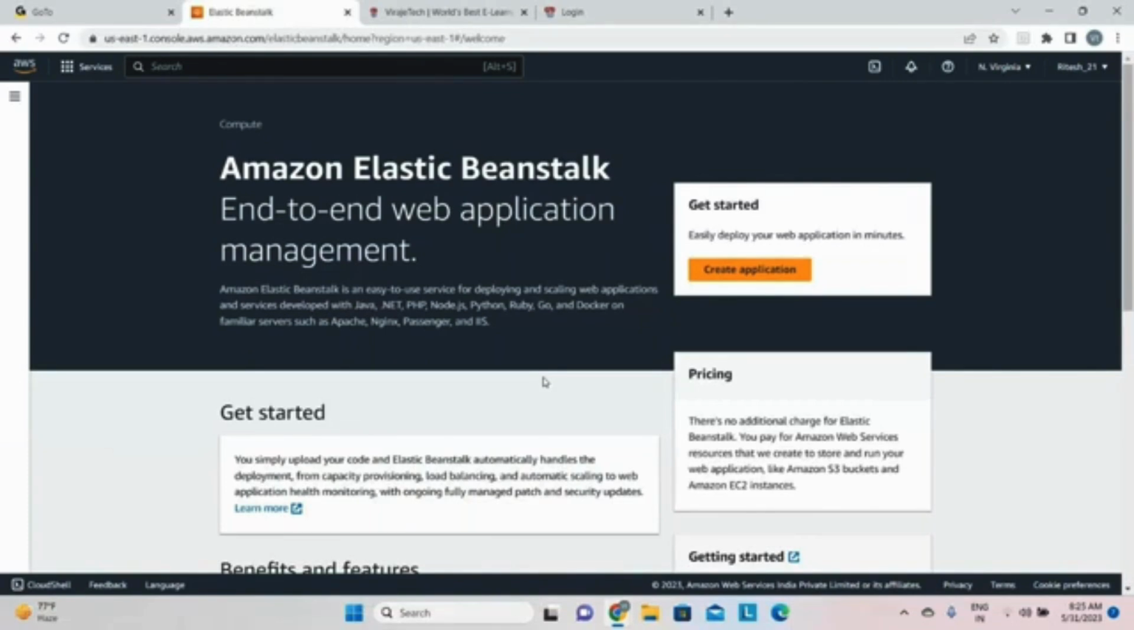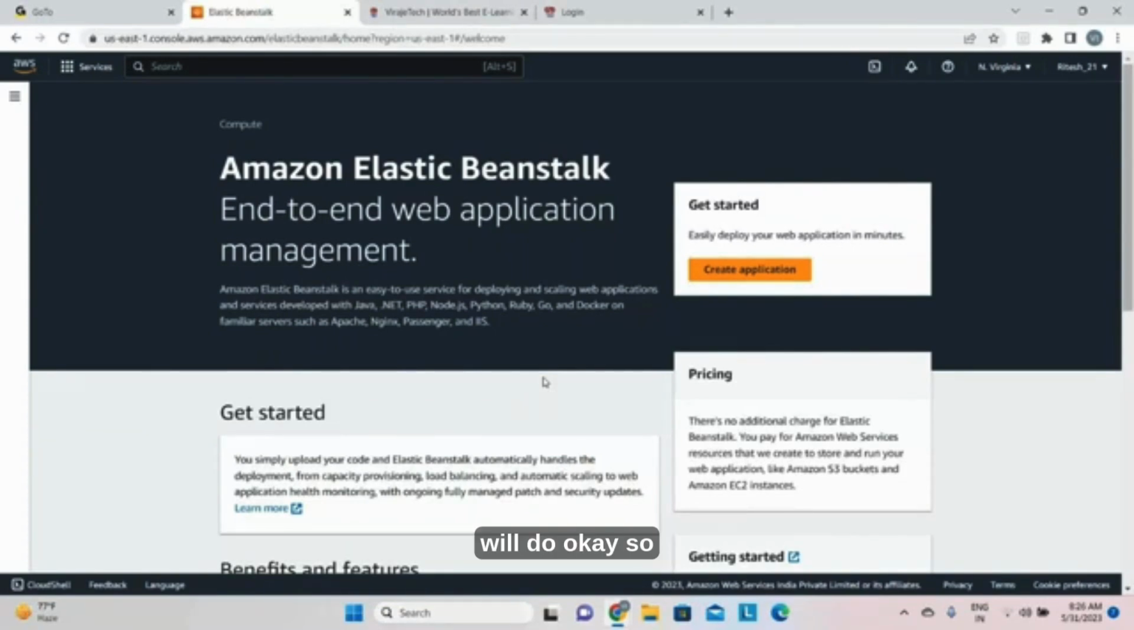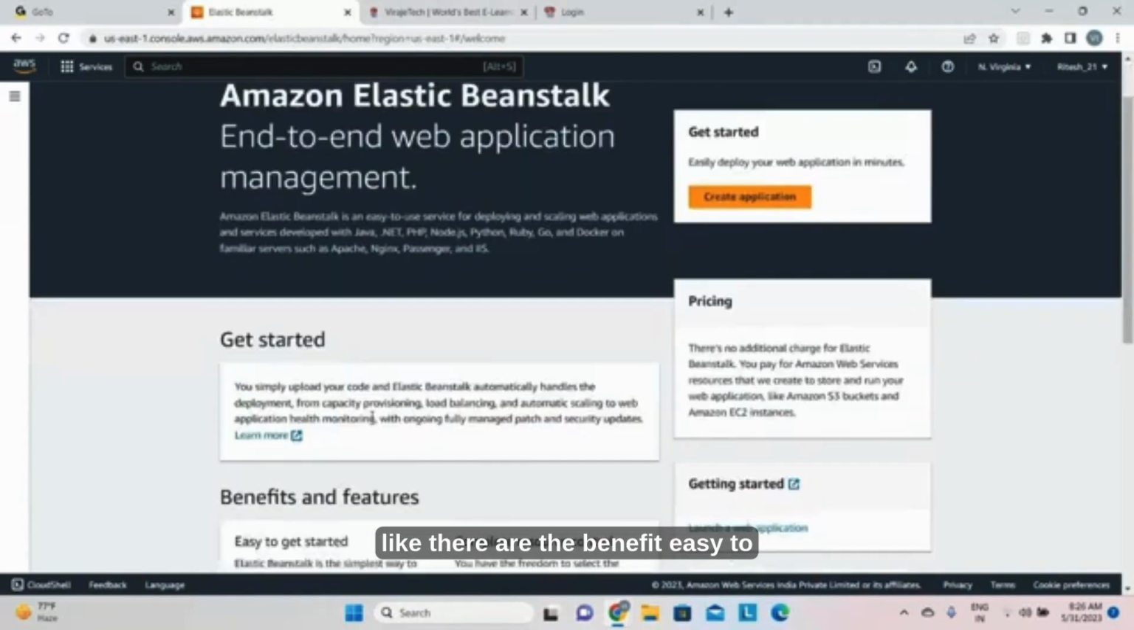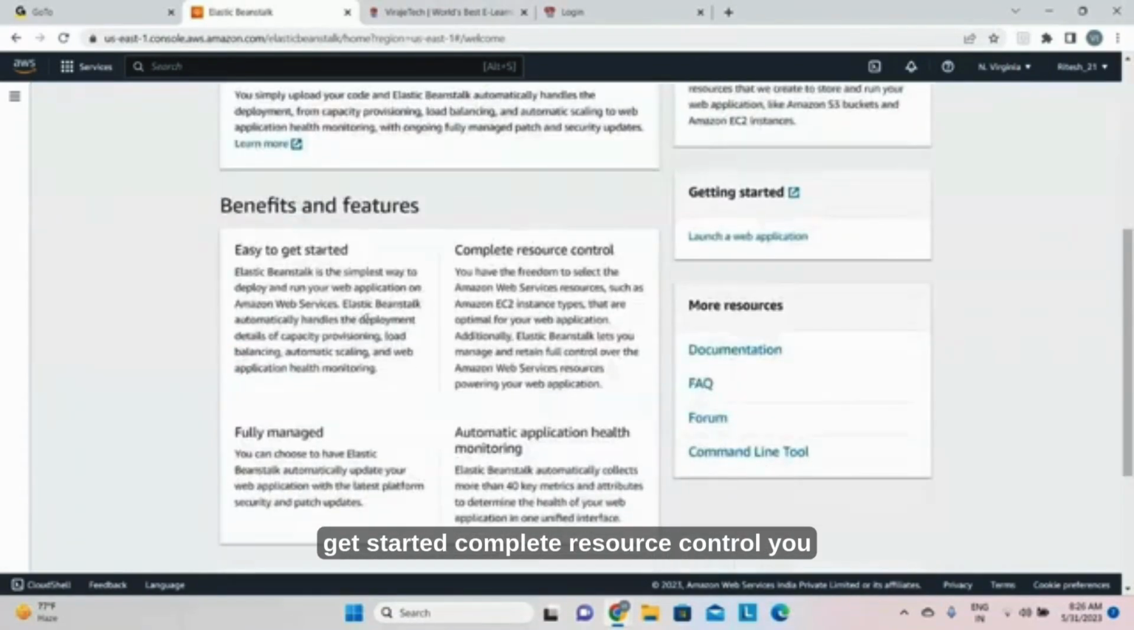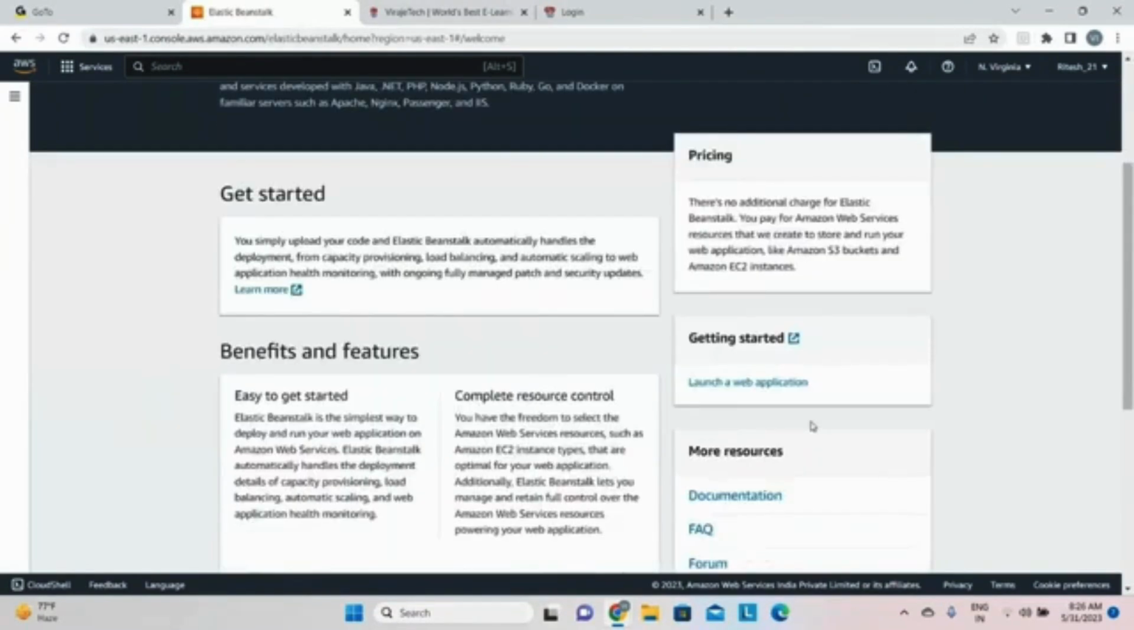Basically, Amazon Elastic Beanstalk, you can feel like it is a core engine. Core engine means you just give some inputs for a software to launch commercially. What the servers are, what the configuration is, what parameters are needed, Elastic Beanstalk will handle. So the benefits: easy to get started, complete resource control, fully managed, automatic application health monitoring. Okay, and there is documentation.